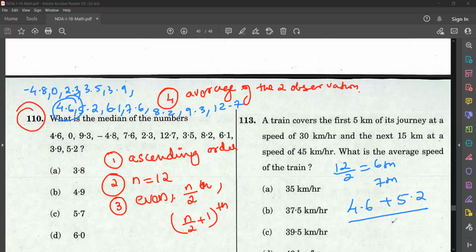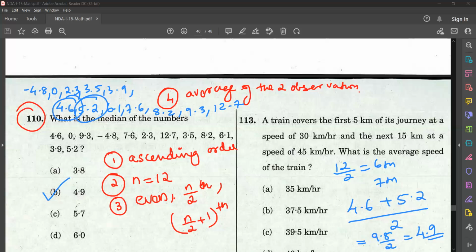So find the average of these two observations. 4.6 and 5.2 are 6th and 7th observations respectively. So find the average of this one, that is 9.8 by 2. That is 4.9. Option B is the correct answer.